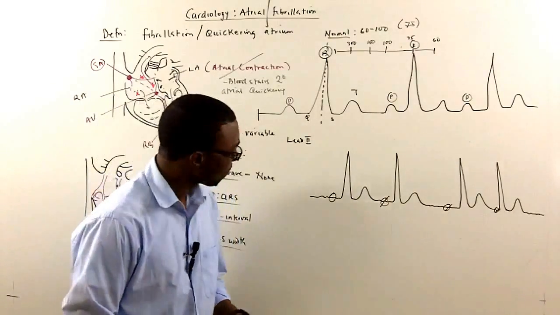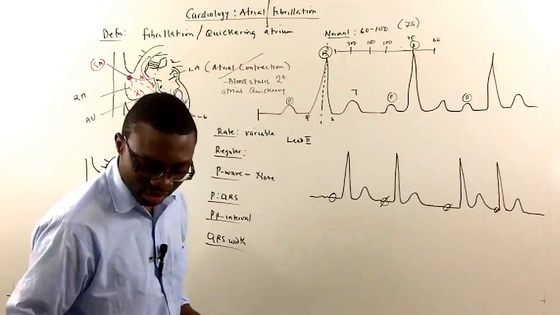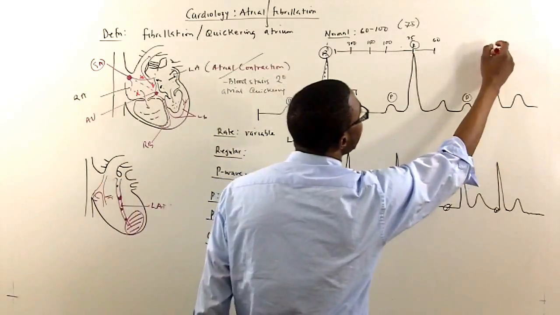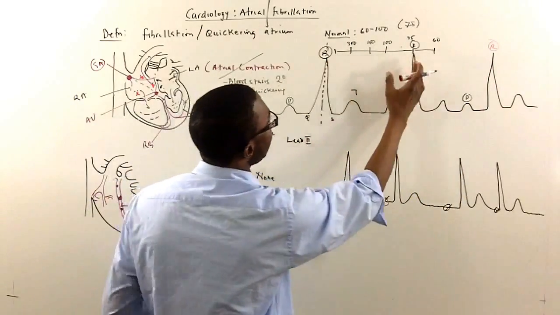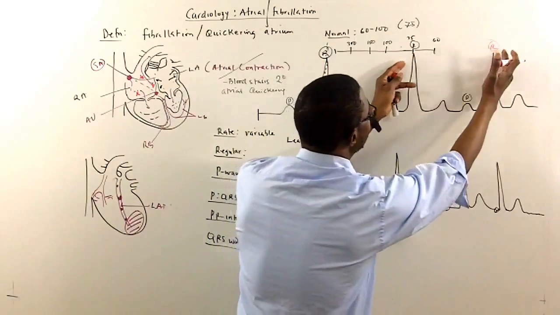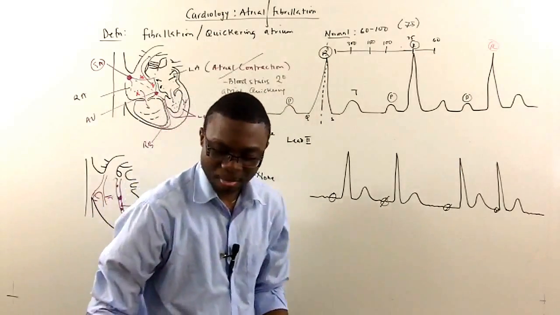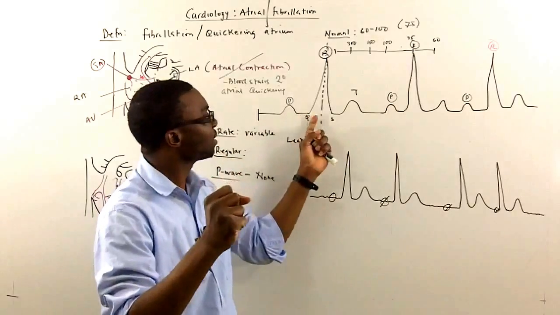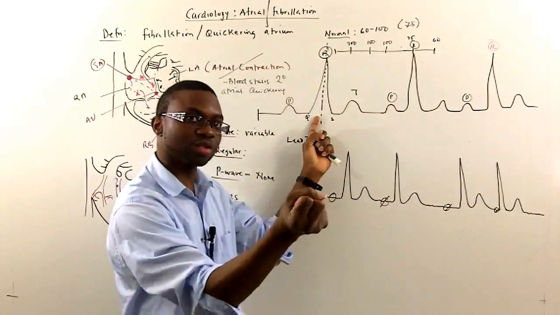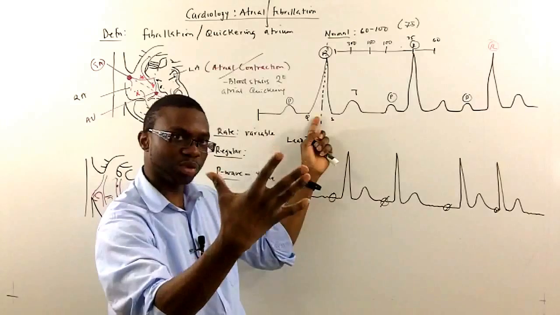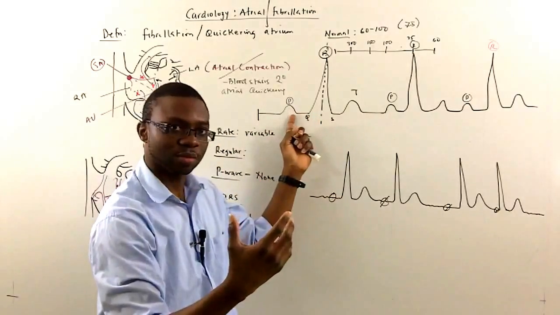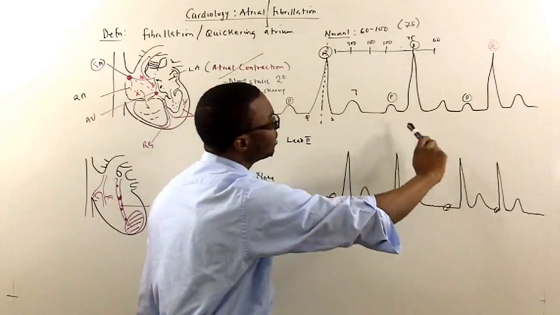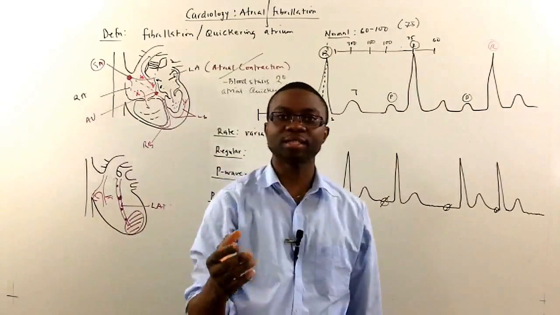So the problem is, when you look at the regularity, what do we mean by regularity of an EKG? Well, you want to look at the R to R. So I look at this R wave and measure it from here to here. That's equal. That's equal. What that actually means is the heart depolarizes, right? Atrium contracts, ventricular depolarization, ventricle contracts, blood is pumped out into the body, the ventricle repolarizes, and then the atrium starts to do it again. Which means this is one heartbeat, this is another heartbeat, this is another heartbeat. So my heart is beating like this.